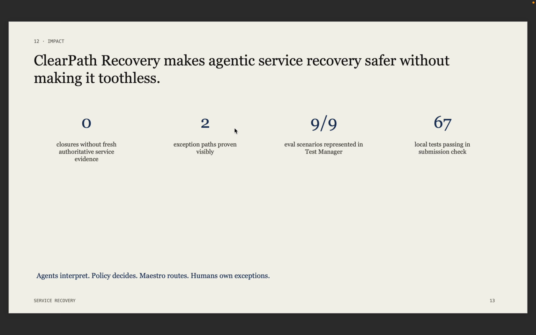The business impact is fewer wrongful closures, lower repeat contact, better SLA control, and a complete decision tree. Agents interpret, policy decides, Maestro routes, humans on exception. That is ClearPath Recovery for you.